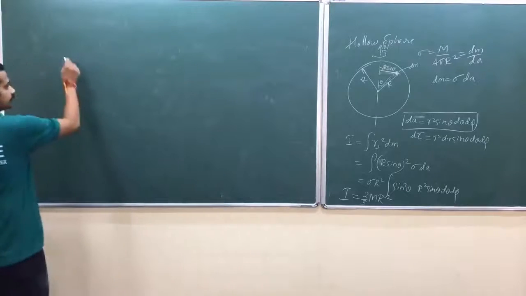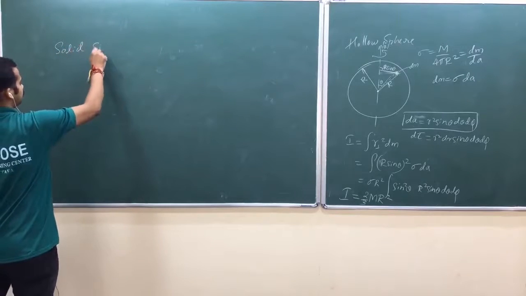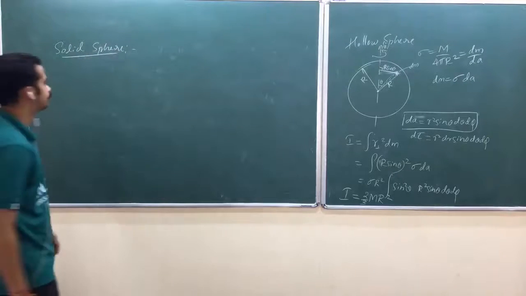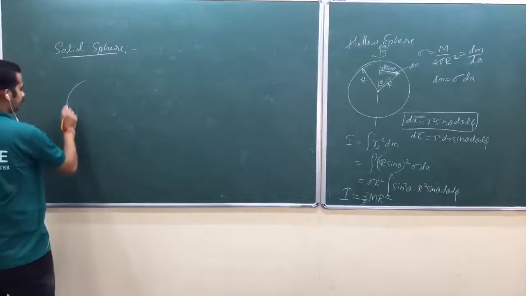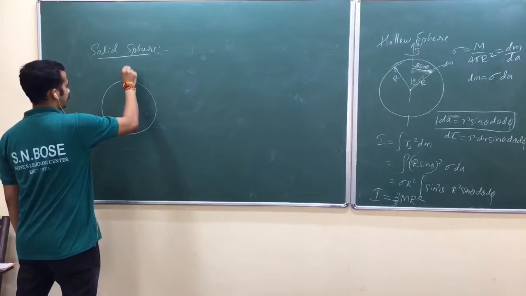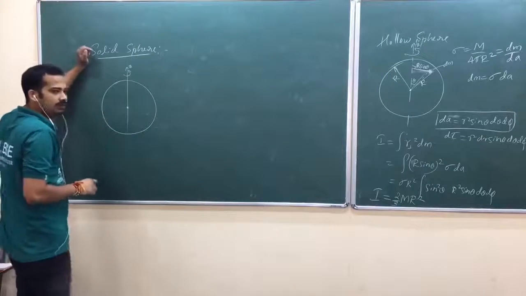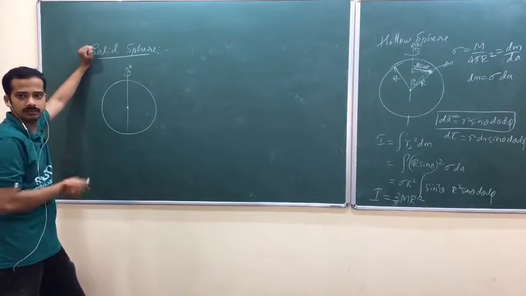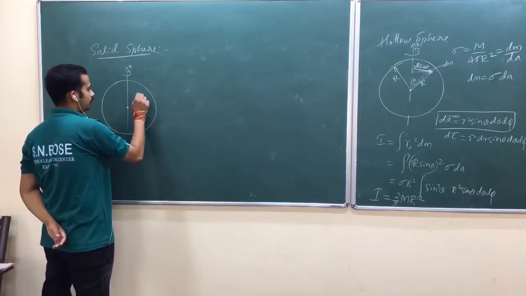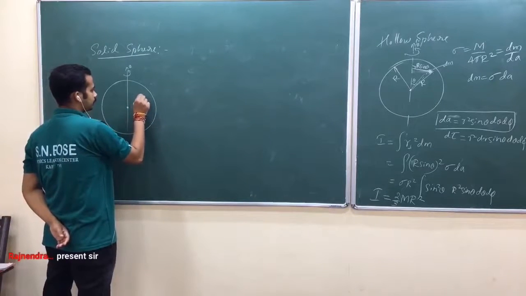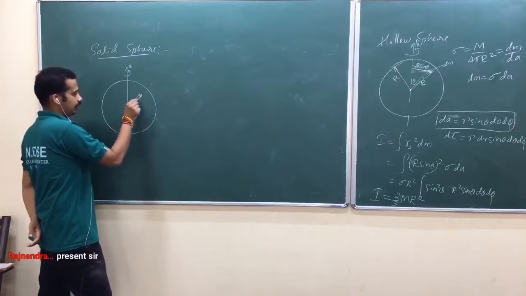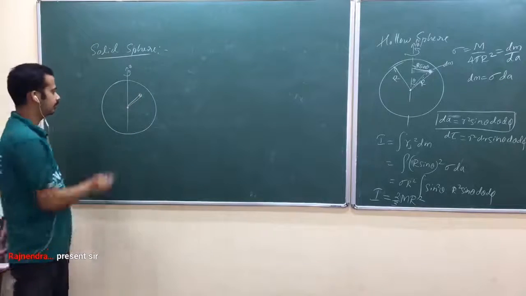So similarly, last one, the solid sphere. In the case of the solid sphere, suppose I choose this as z cap. Look here, I want to take a small volume within it, because the mass is distributed throughout the region. That's why I need to take a very small volume within it. Let me draw it like this. It will subtend some solid angle at the center.